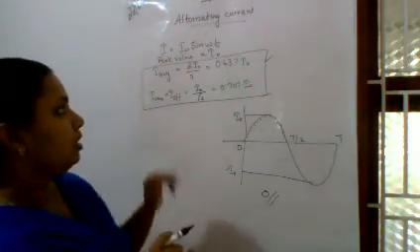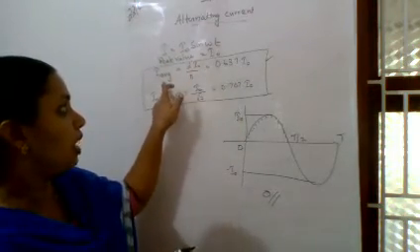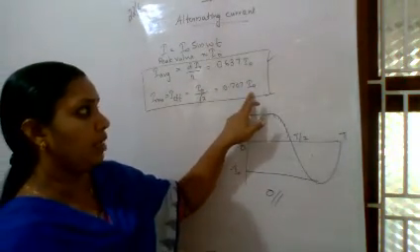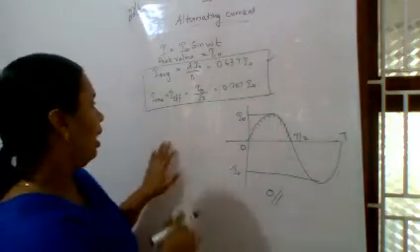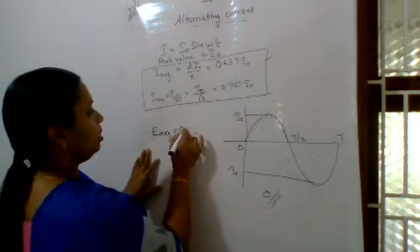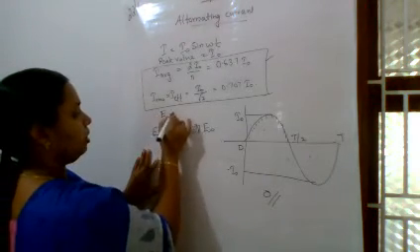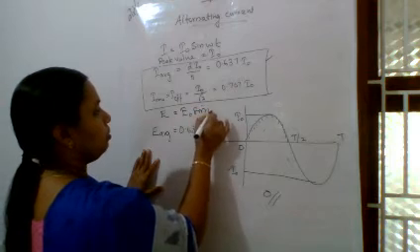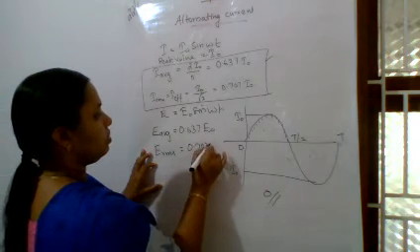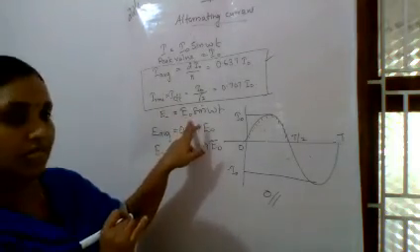Study the definition and this relation. For solving the problems, you have to find I0. In this equation, we need I0. If the average value is given, we can find I0. If the RMS value is given, we can find I0. And in the case of voltage, we can write the same equation: E average is equal to 0.637 E0, where E0 is the maximum EMF, based on the equation E equal to E0 sin omega t, and E RMS or E effective is equal to 0.707 E0. E0 is the maximum value of the induced EMF. This is our basic equation.